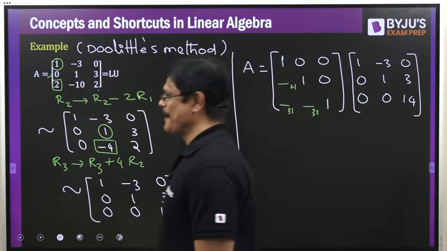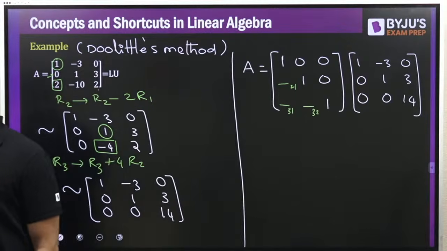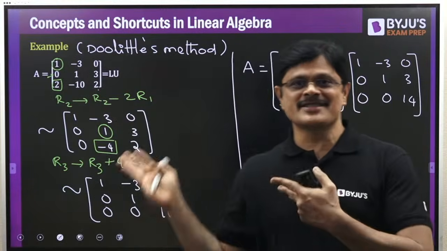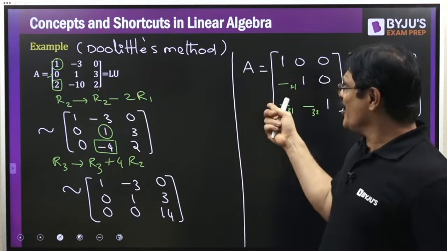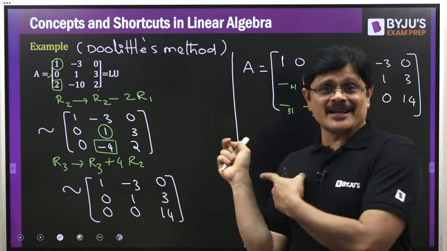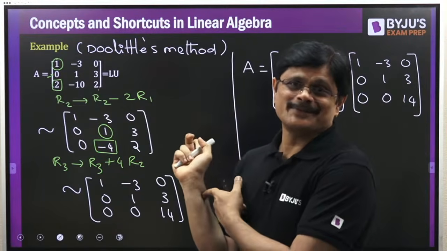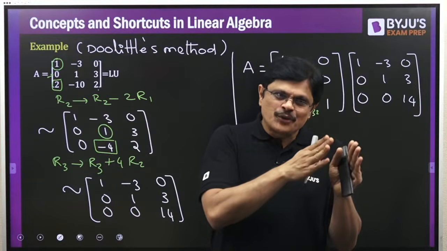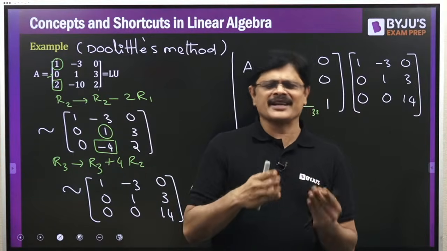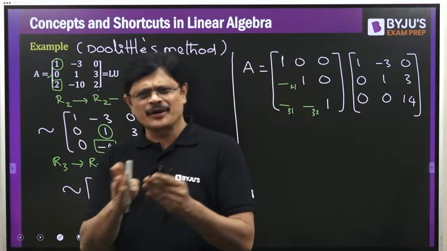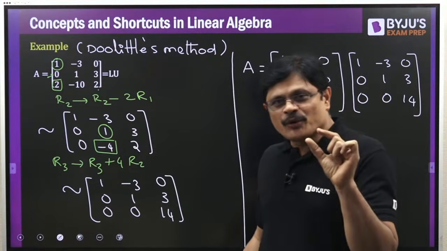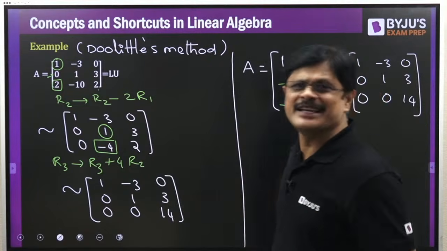Correct or wrong? Sai Nivas says 0, 2, minus 4. AB de Villiers says 0, 2, minus 4. Now you see, AB de Villiers is saying that he doesn't know row operations, but he is solving the problem. I have not given Doolittle's method, I only gave Crout's method, but he is also answering Doolittle's method. If you understand a concept, or at least understand what is happening from any place, generally in mathematics it is possible to continue the story. The only thing is, you have to quickly grasp the missing parts. Then you can continue from there easily.